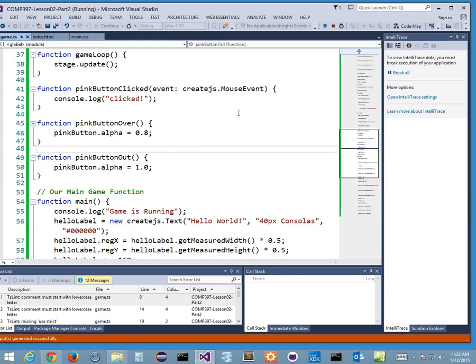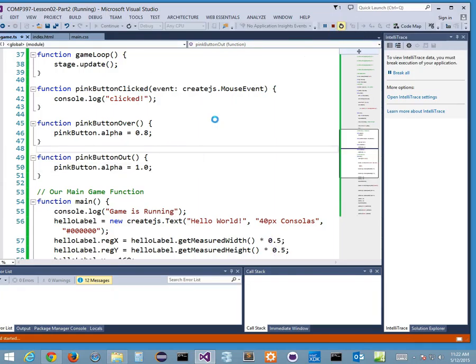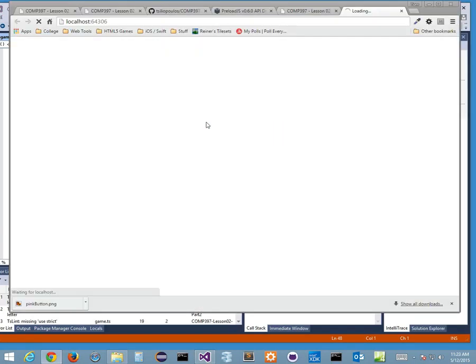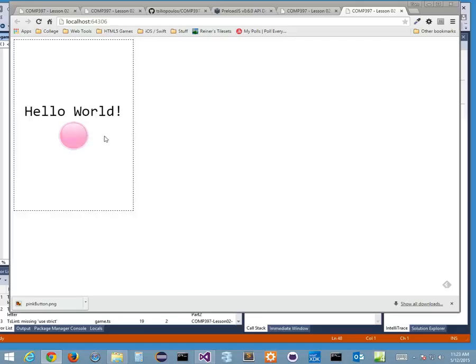Okay, let's check this out. If we've done everything correctly, and I refresh the screen, that's just that little change, right? When I hover over the pink button, it gives me that little transparency effect, right? So it looks like I'm getting feedback that I can click the button now and do something.